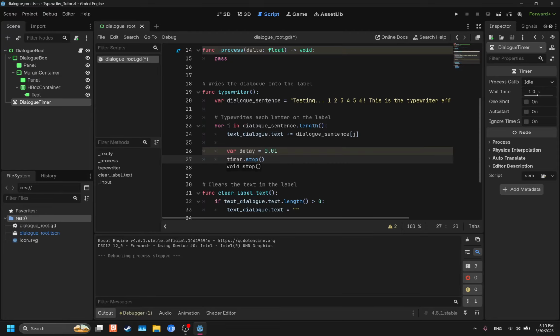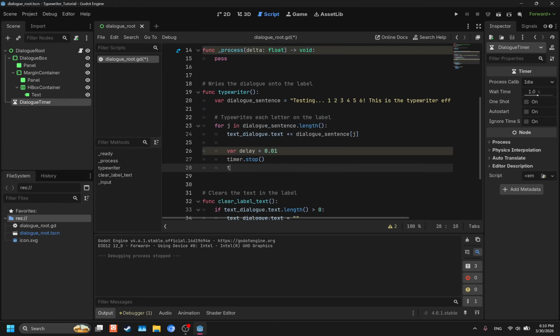This is important because this is a fail-safe. When the timer starts, and when it hits here I'll say timer.start. Well, I don't do that yet actually, but we'll have a timer.start in a couple lines down. When that starts after the first loop, we want to have a fail-safe just in case the timer doesn't stop despite all the parameters we set in place to make sure it stops. So on that second loop it'll stop and then it'll restart. Having this here just makes sure that we don't have timers unsynced.